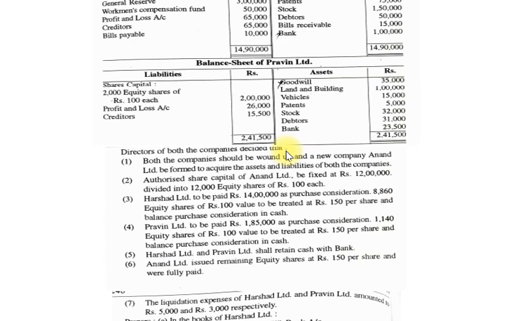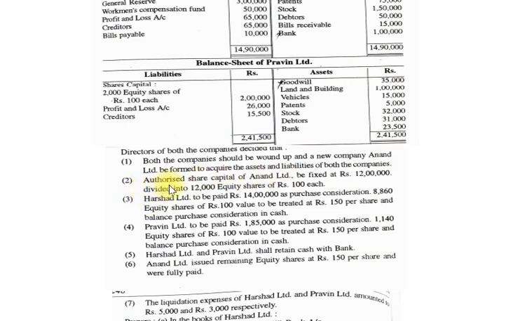Now the additional information. Here you can see the directors of both the companies decide, point number one: both the companies should be wound up and a new company, Anand Limited, be formed to acquire the assets and liabilities of both the companies. So friends, Harsad Limited and Praveen Limited amalgamate and start a new company, Anand Limited.